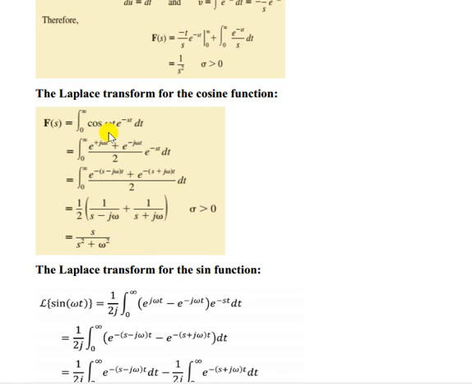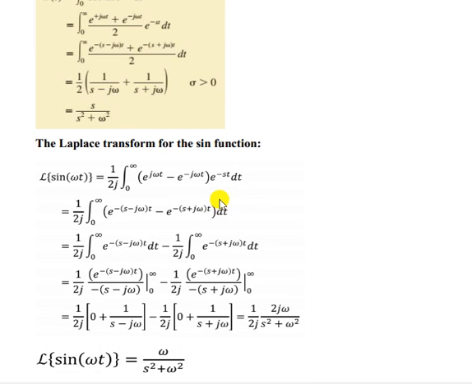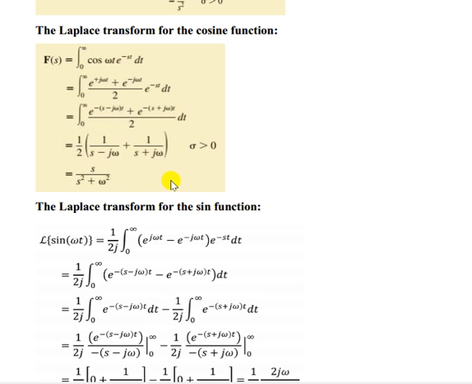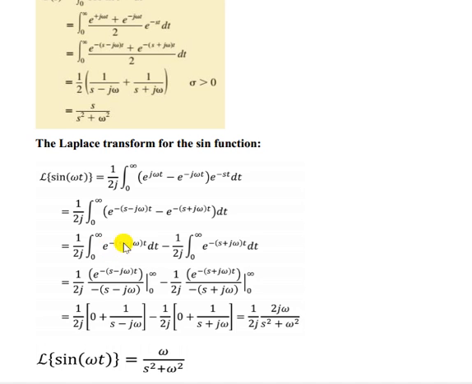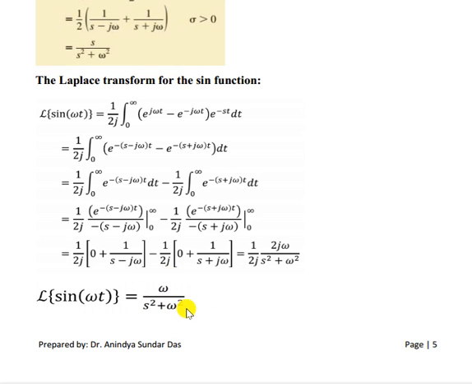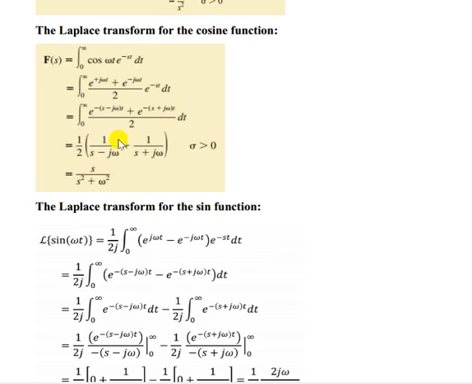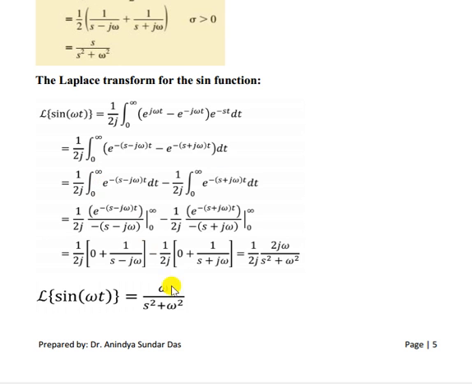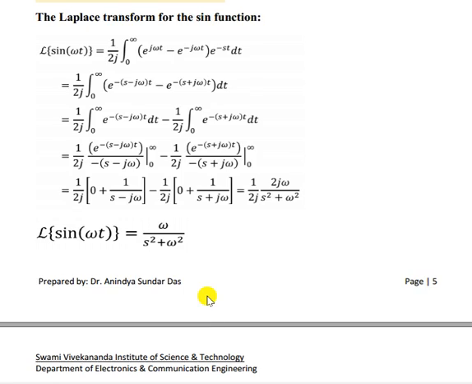For sine omega t, we can decompose the sine term using the Euler identity: e to the power j omega t minus e to the power minus j omega t divided by 2j, taking 2j outside. If you solve it, you get omega divided by s square plus omega square. So the difference you can see is that in the cosine case we have s in the numerator, and in the sine case we have omega, while the denominator is the same, with the square.